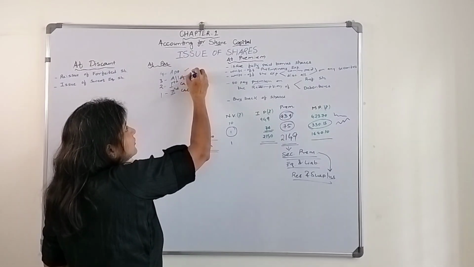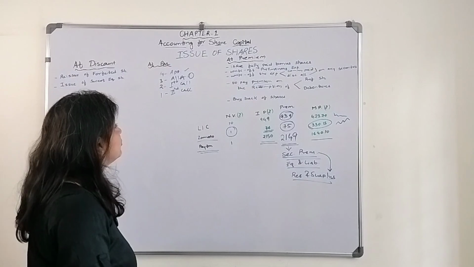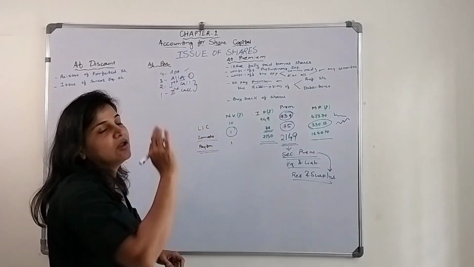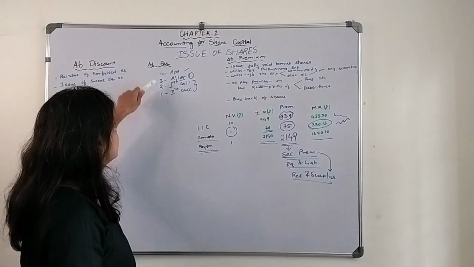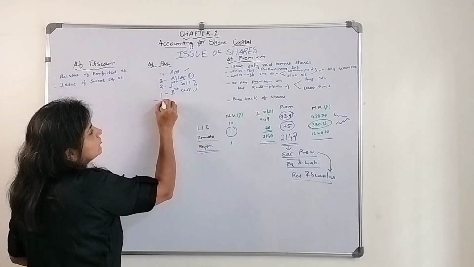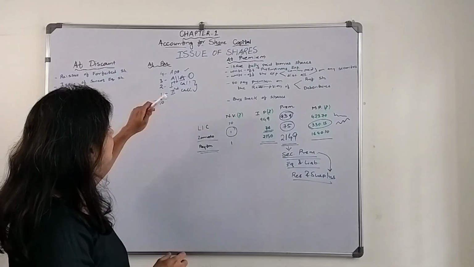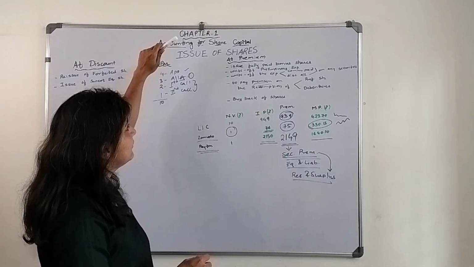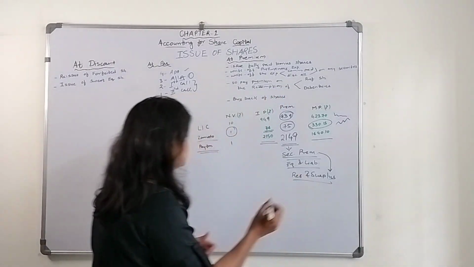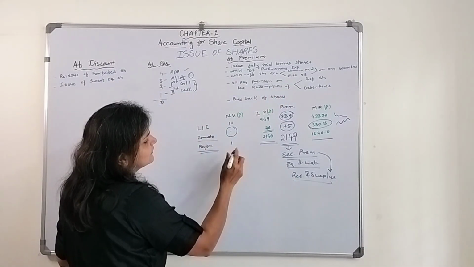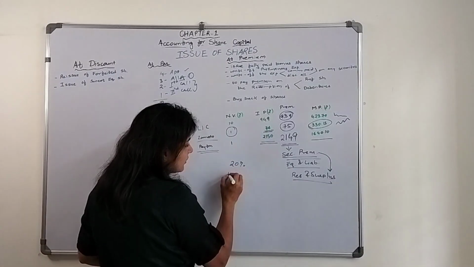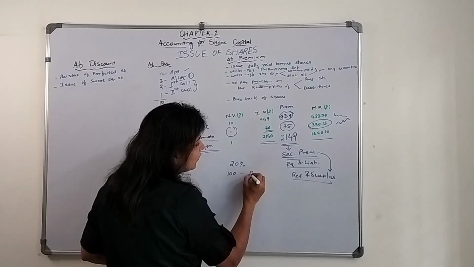Usually they ask during the time of allotment. Okay, usually most of the time they ask for allotment, and rarely during first call and second call. Now in this example, the nominal value is how much? It is 10 rupees. Fine, and they said that they will ask for 20% premium amount.